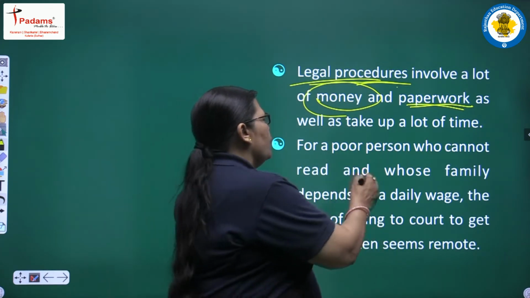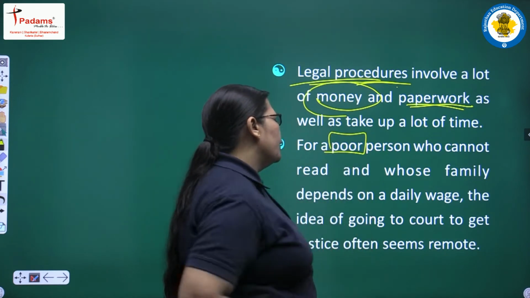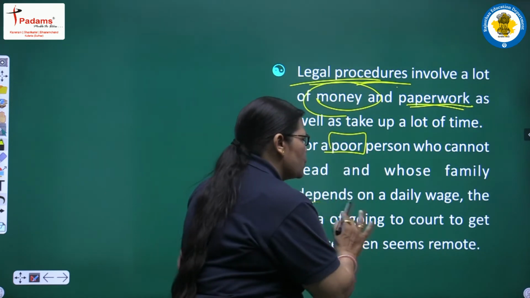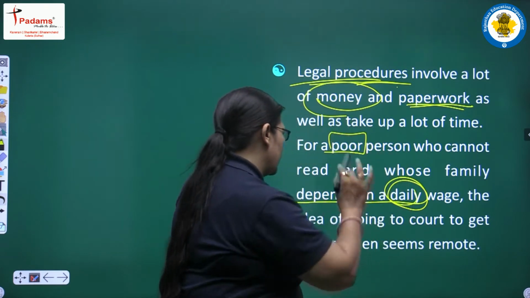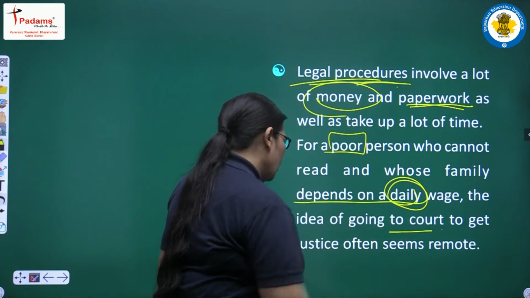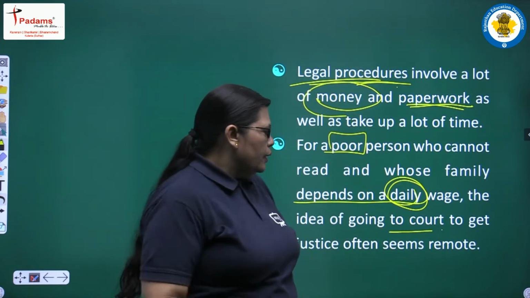For a poor person who cannot read and whose family depends on a daily wage, the idea of going to court to get justice often seems remote.